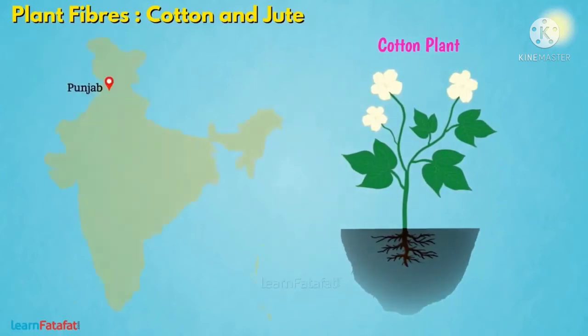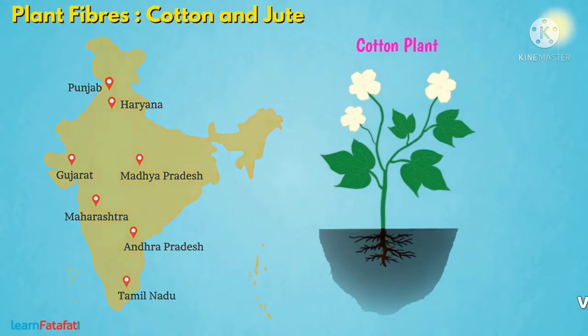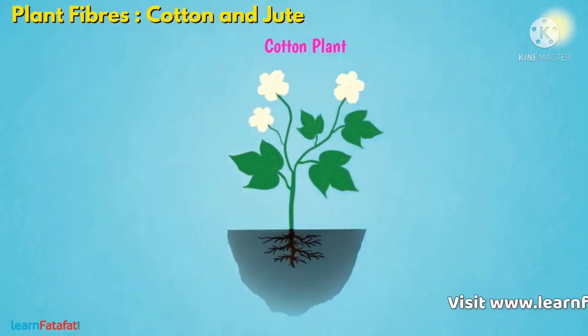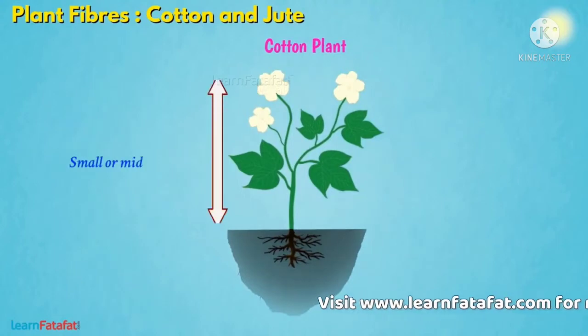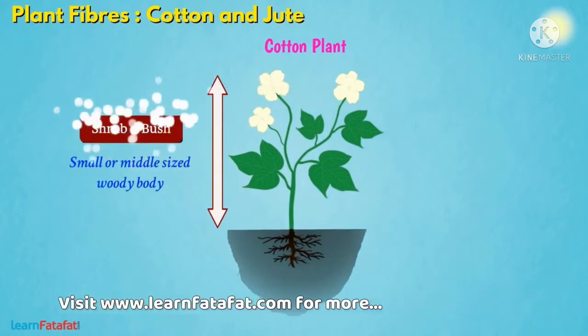It is grown in the Indian states of Punjab, Haryana, Gujarat, Madhya Pradesh, Maharashtra, Tamil Nadu and Andhra Pradesh. A cotton plant is a small or middle-sized woody plant. It is categorized as a shrub or bush.